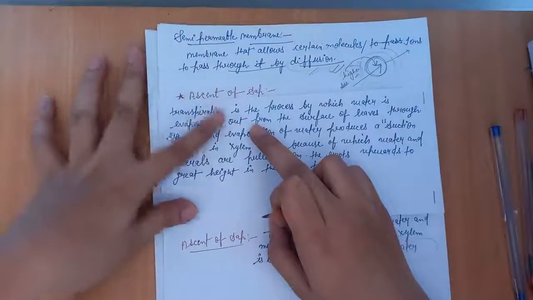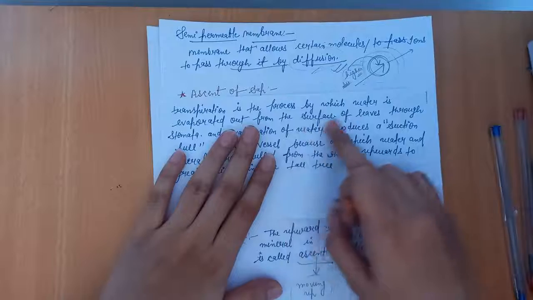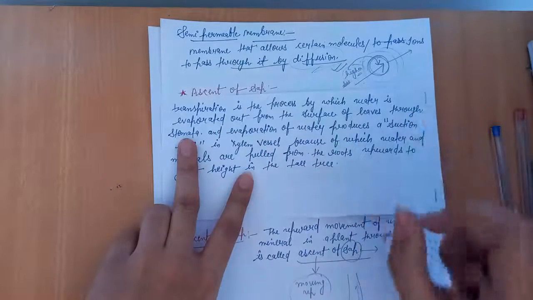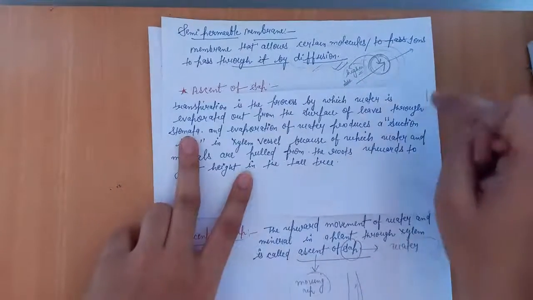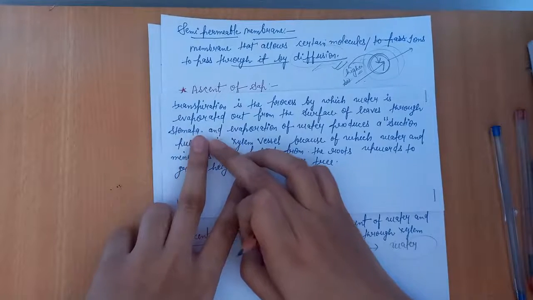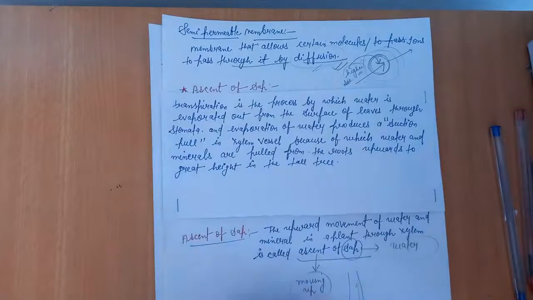And next is transpiration, the process by which water is evaporated out from the surface of leaves through stomata. You know that leaves contain pores, or leaves contain stomata, in which a pore is found, that we call the stomatal pore. So transpiration is the process by which water is evaporated out from the surface of the leaf through stomata.